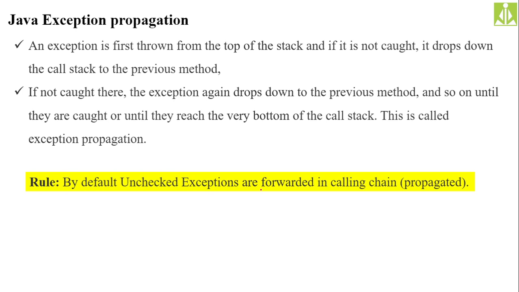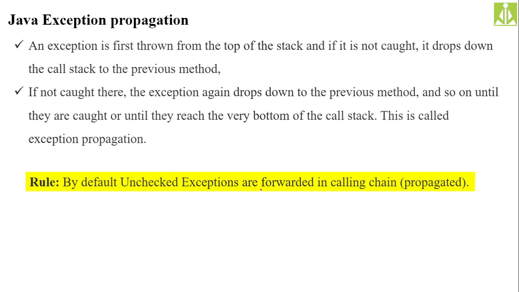An exception is first thrown from the top of the stack, and if it is not caught, it drops down the call stack to the previous method. So it will keep on checking for the handler on the stack, because when you are calling more than one method, all these methods will be stored in a hierarchy from top to bottom.